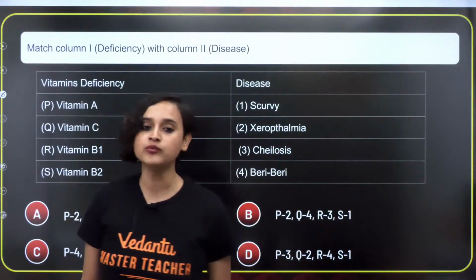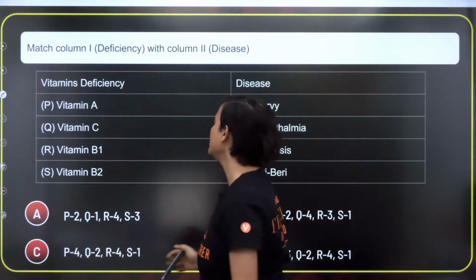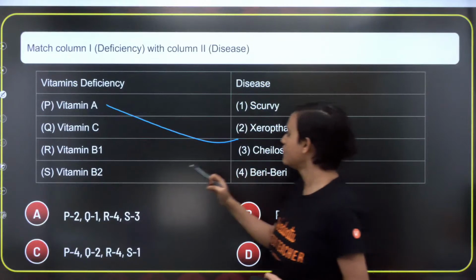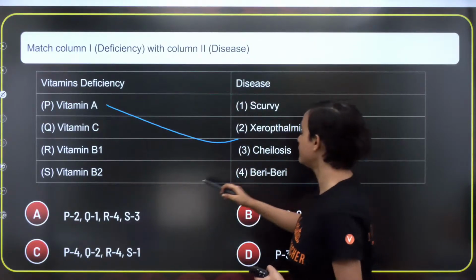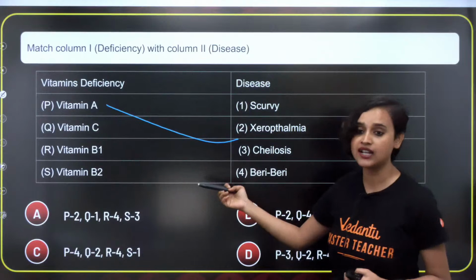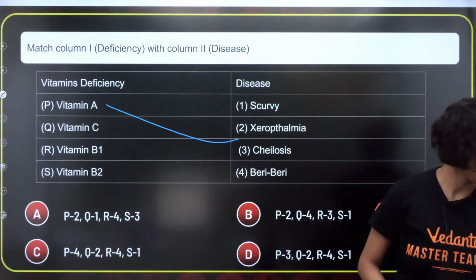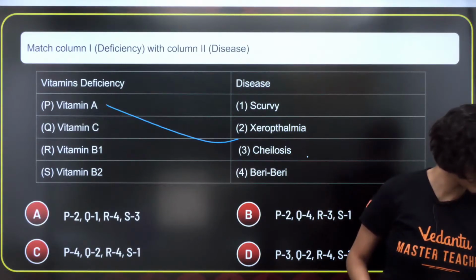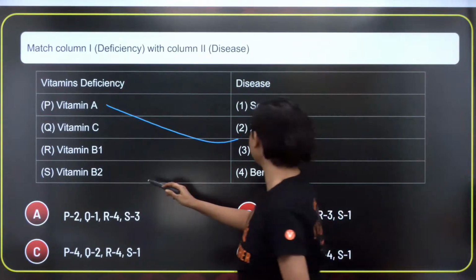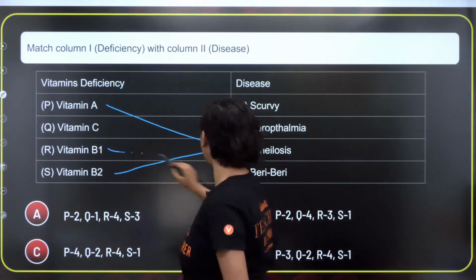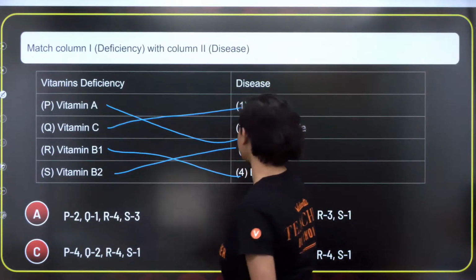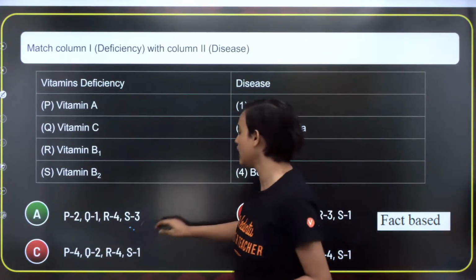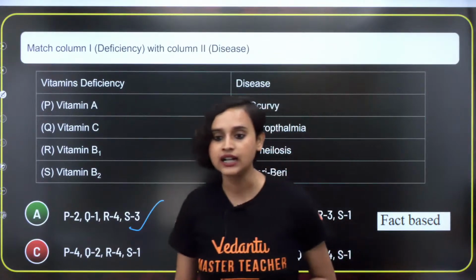Okay, moving on, very easy, very simple. Vitamin A, which one is vitamin A? Xerophthalmia. Okay, tell me guys, what is the answer? I have forgotten my basics, but I think I have written it somewhere here. Let me just check it out. Okay, vitamin B2 is cheilosis, B1 is beriberi, and vitamin C everybody knows is scurvy, right? So which one is the correct answer? The correct answer is option A here, okay?